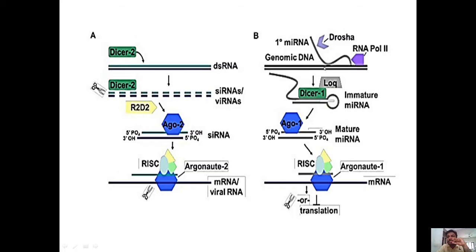See, this is a double-stranded genome of a particular organism, and a gene is transcribed by RNA polymerase II. If that gene expression needs to be controlled, then